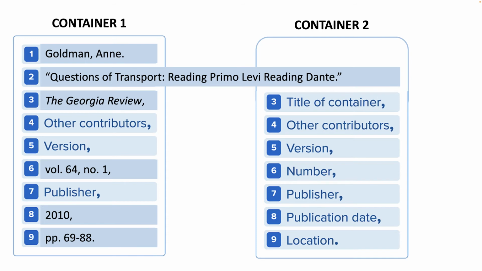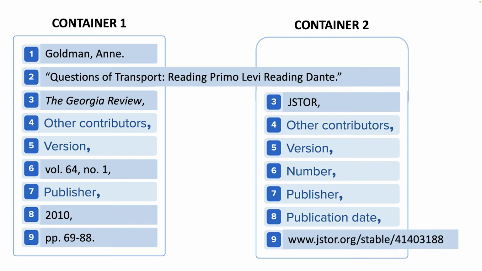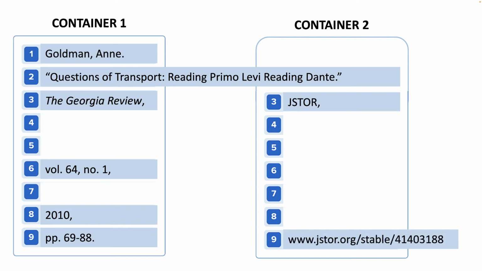The problem is we didn't pick this up as a hard copy magazine from some library shelf or some newsstand somewhere. No, we found it in a database. So we have to say where this was all found, and so we need a second container. So we found it in JSTOR, right? And then we're going to skip these other elements and go down to the location, which is the URL. So this is what we have here. We have one container which lists the actual source, and then we flow over to a second container listing the database where we found that source.